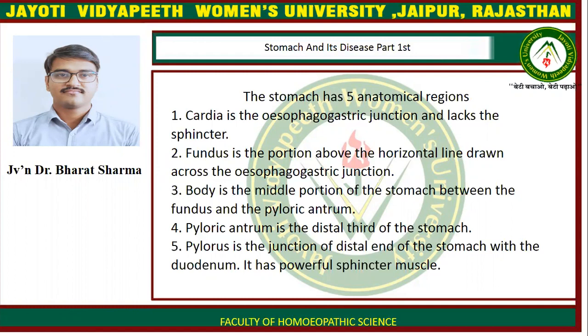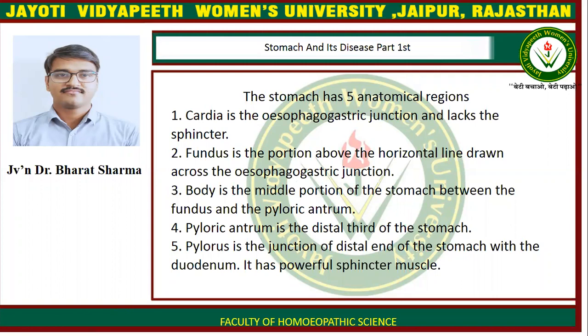First is cardia, the esophagogastric junction, which lacks the sphincter. Second is fundus.